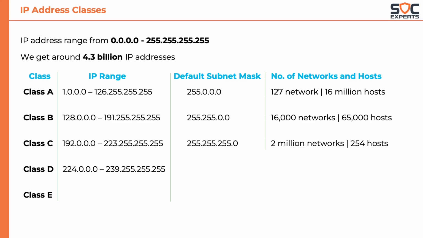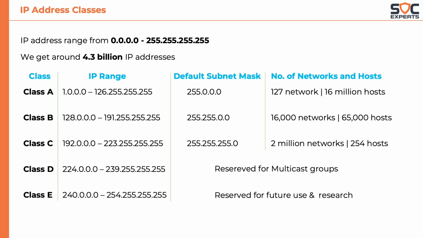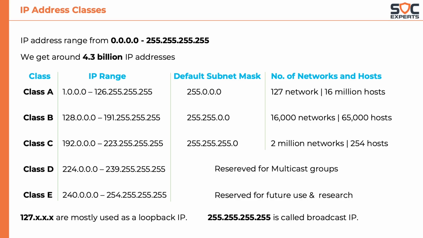Class D range is from 224.0.0.0 to 239.255.255.255. This range is reserved for multicast groups. Class E range is from 240.0.0.0 to 254.255.255.255 and is reserved for future use and research. You might notice we have missed a few IP addresses like 127.x.x.x, which is called a loopback address, and 255.255.255.255, which is referred to as a broadcast address. We will talk more about loopback and broadcast IP addresses in the future.